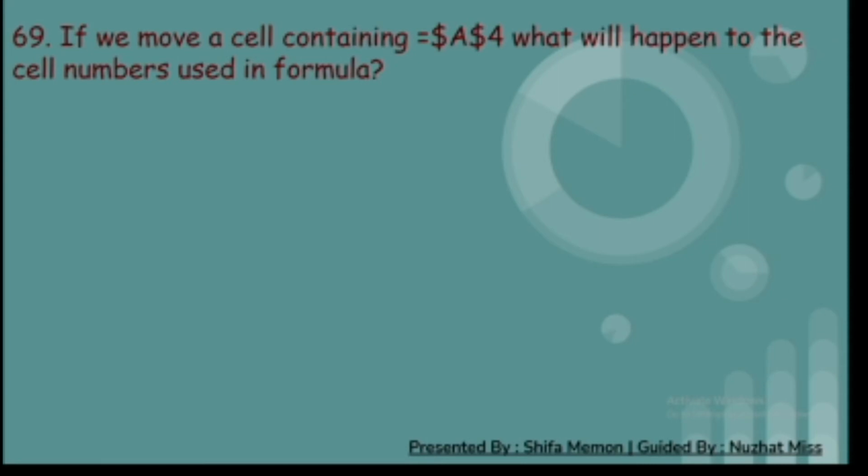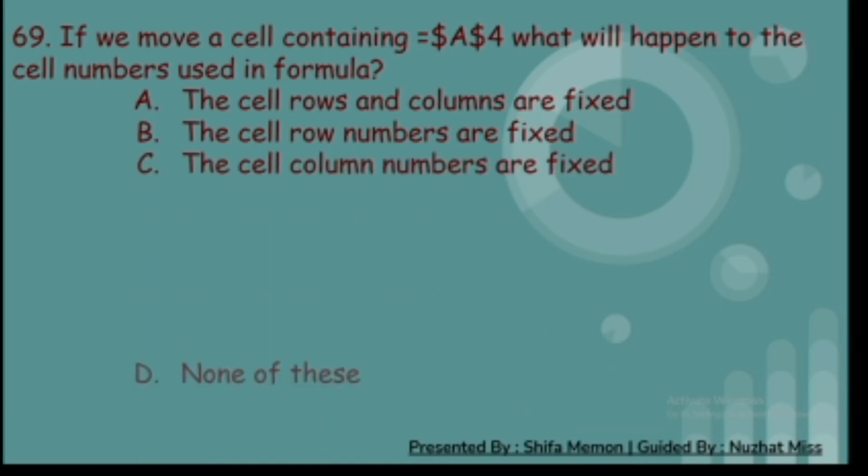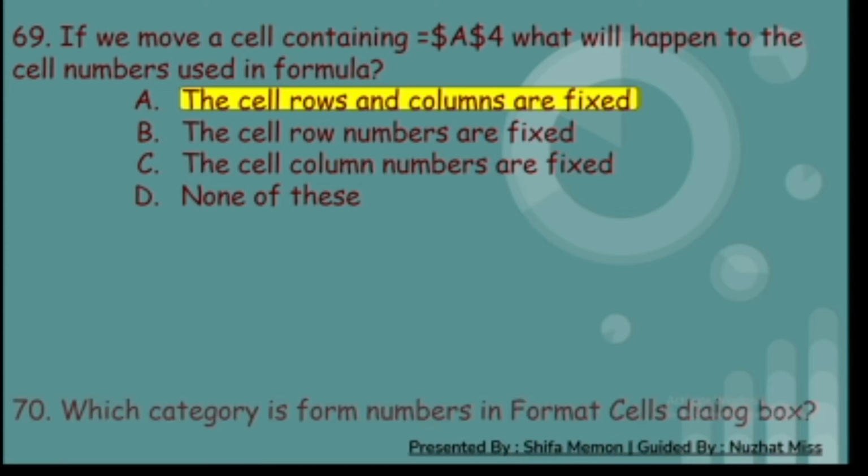69th. If we move a cell containing $A$4, what will happen to the cell numbers used in formula? A. The cell rows and columns are fixed. B. The cell row numbers are fixed. C. The cell column numbers are fixed. And D. None of these. And the correct answer is A. The cell rows and columns are fixed.